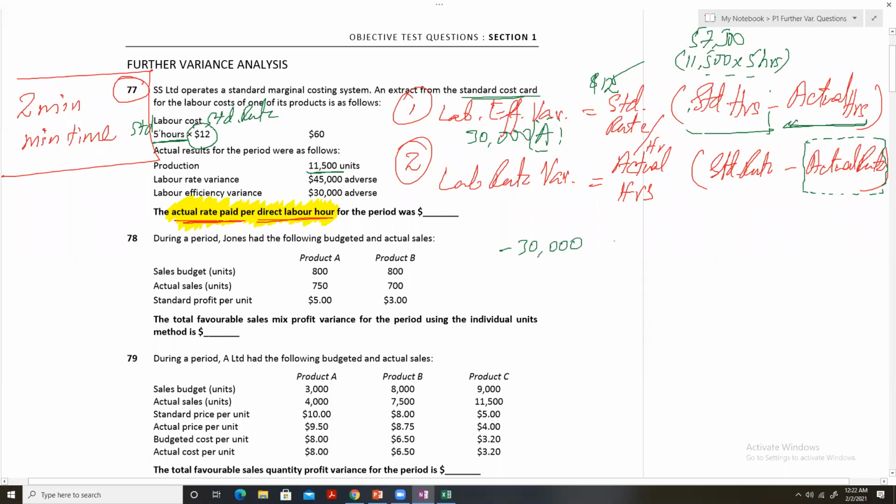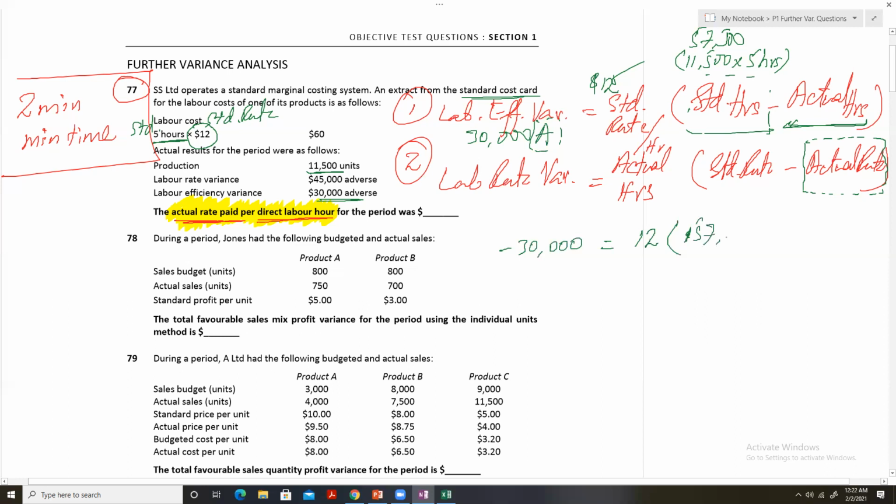I am putting a minus sign because this is an adverse variance, and the minus sign means that actual hours are greater than the standard hours.